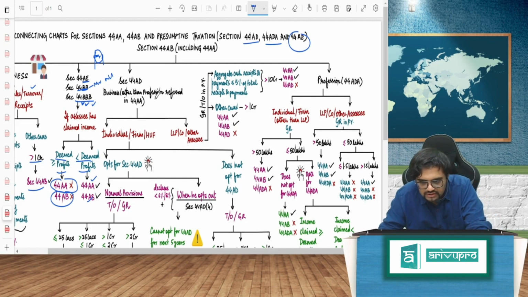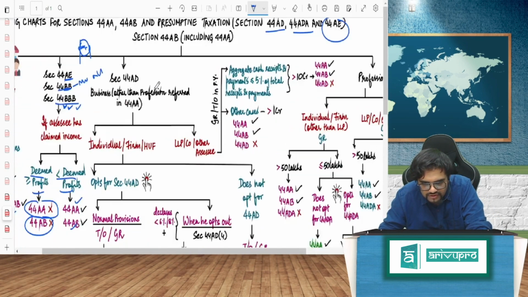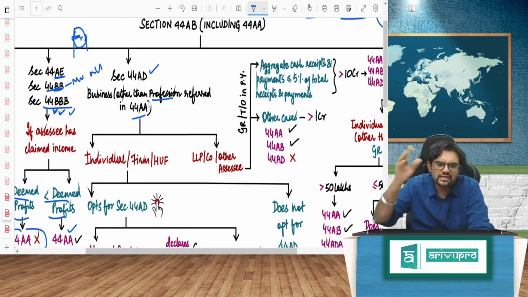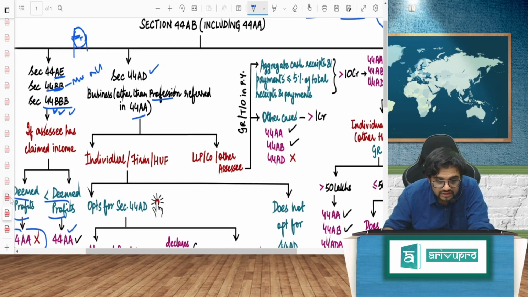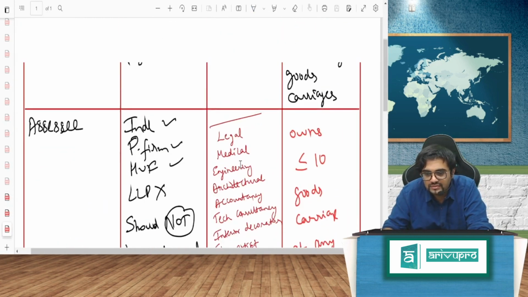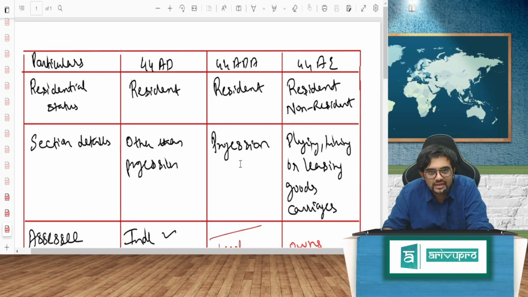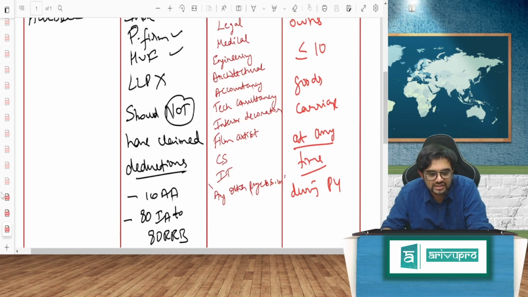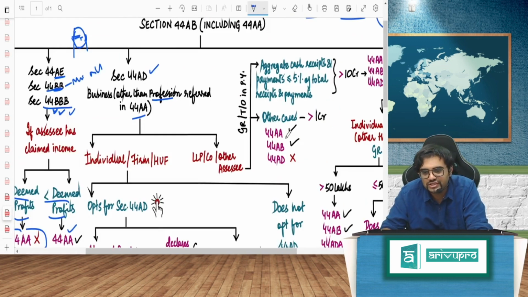Now come here, guys. I'll explain this chart first. As far as section 44AD is concerned, that is business other than the professions covered in 44AA, maintenance of accounts, which you have seen. That's why I showed you the first chart. Under 44AA, the professions covered are linked to 44ADA: legal, medical, engineering, architecture, etc. Just to give you a gist, I made that chart.